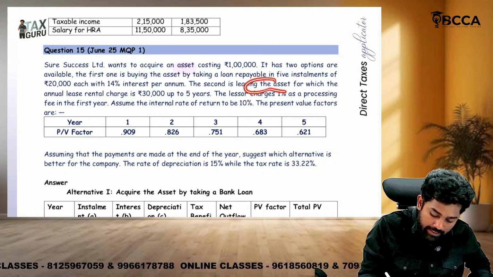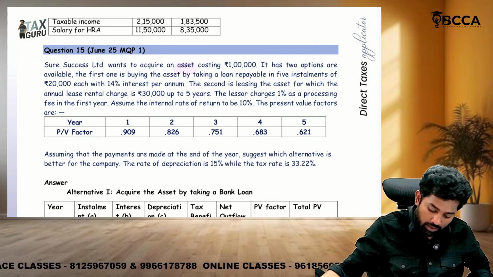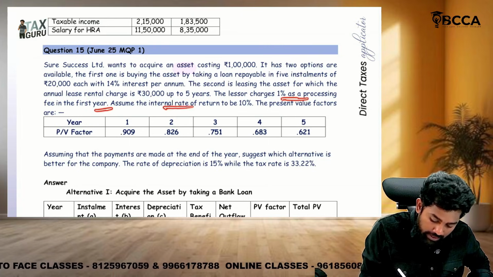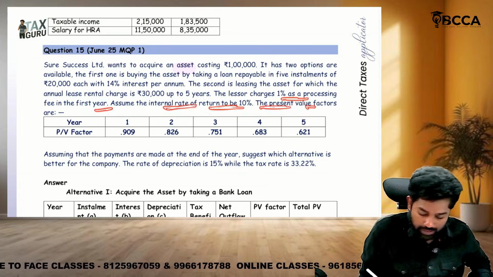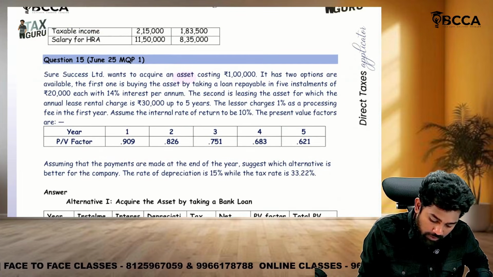The second is taking it on lease. Every year they need to pay 30,000 as lease rent. Okay, the lessor charged 1% as a processing fee in the first year. Assume that the internal rate of return to be 10%. Okay, first alternative one. What are the alternatives here?